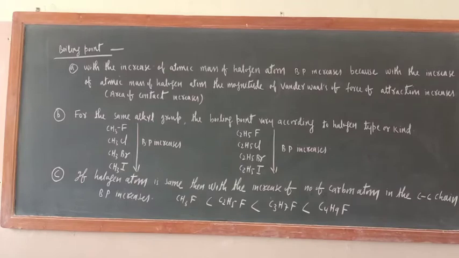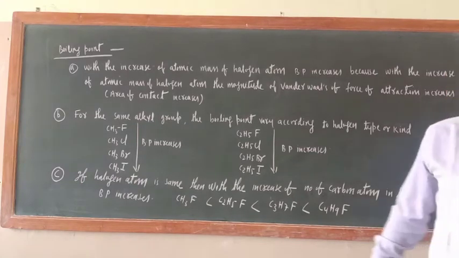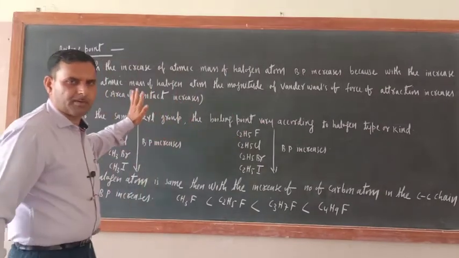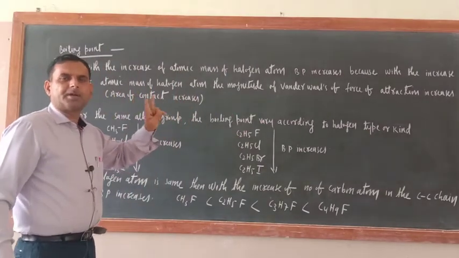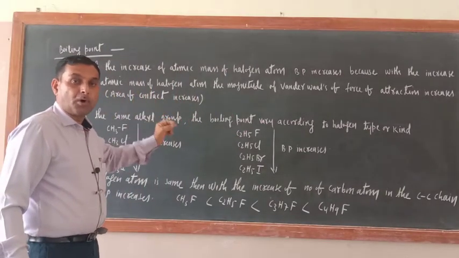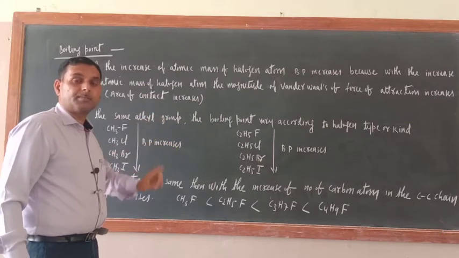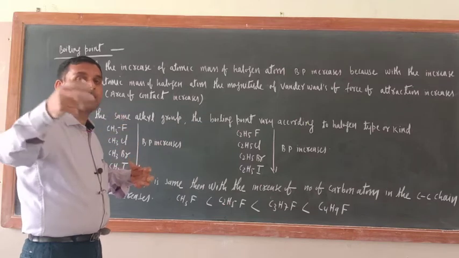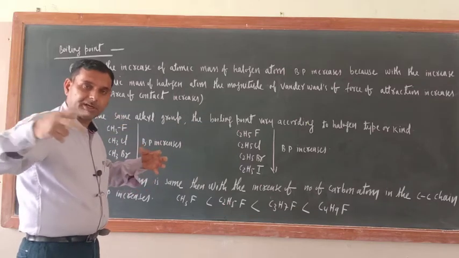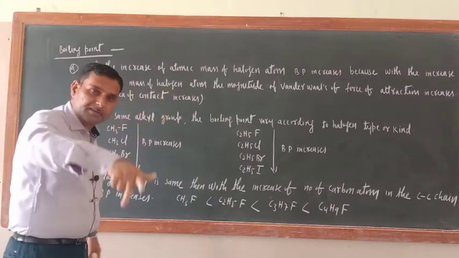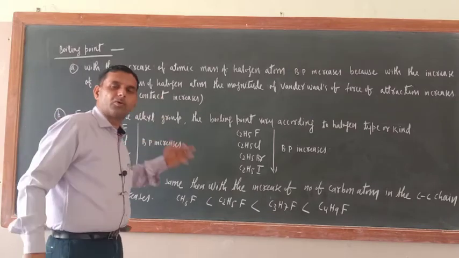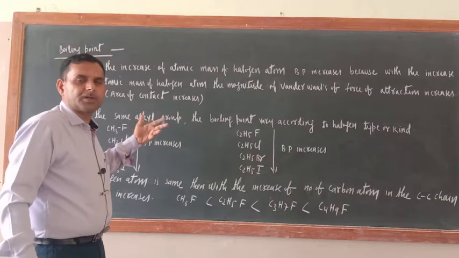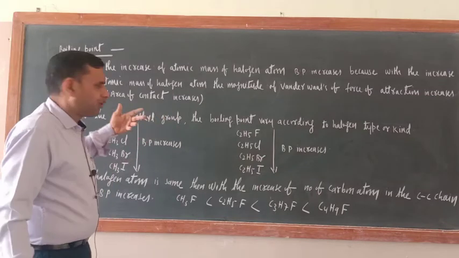Boiling point. So just see, boiling point and melting point, both are very important characteristics of organic compounds. Melting point depends upon crystal lattice. Boiling point depends upon the bonding or interaction between carbon-carbon or derivatives. Derivatives means chloro, bromo, whatever. We are in alkyl halides, so definitely we will talk about the chloro, bromo, iodo, fluoro.